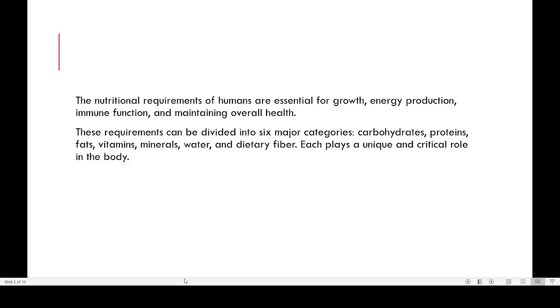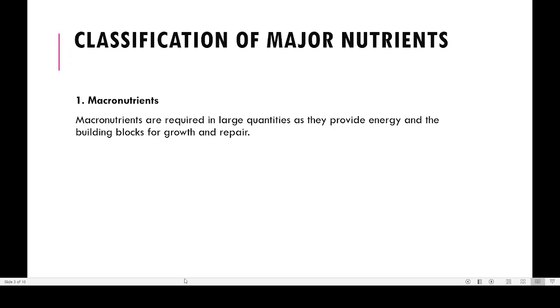We have studied carbohydrates, proteins, fats, etc. And you have also studied minerals, vitamins, etc. So here we go through a brief idea. There are six major categories of nutrients: carbohydrate, proteins, fats, vitamins, minerals, and fiber, along with water. These are the six categories of nutrients.